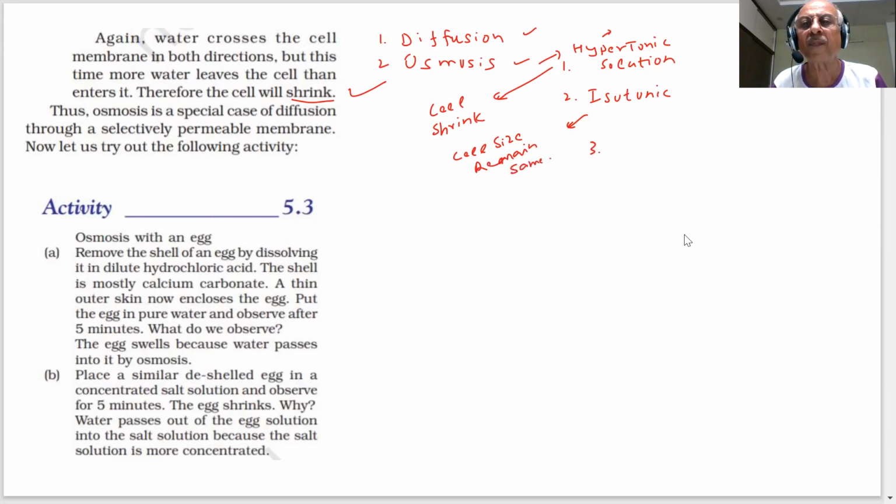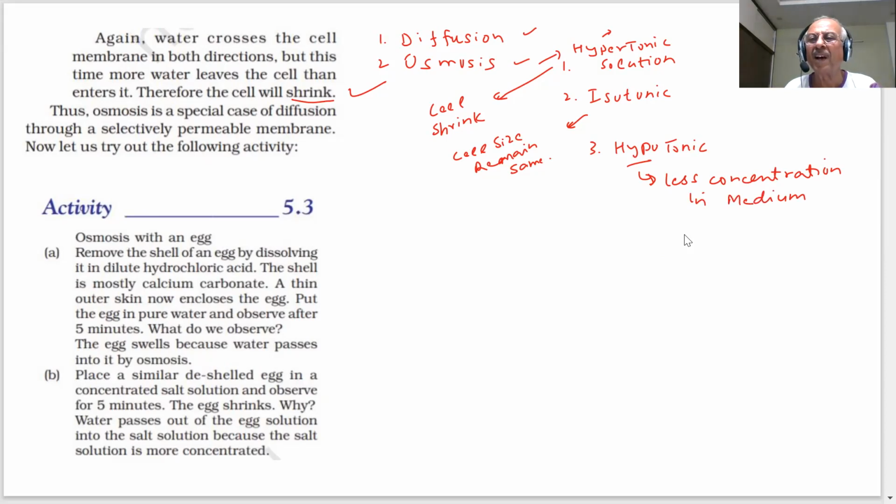And third possibility, hypotonic. Hypo means less. Less concentration in the medium. The medium has less concentration. And when the concentration is less in the medium, it means there is more water in the medium. And then what will happen? Water will flow inside the cell. What will happen to the size of the cell? The cell will swell up. So we have shown you three important cases. Students, this is very important.